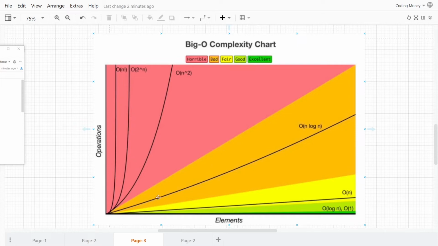So when we grow bigger and bigger with our input, how much does the algorithm slow down? The less it slows down, the better. I can see we have O of 1 constant, O of n, and O of n squared. This is excellent, this is good, fair, and this is bad. This is horrible. You don't want to be here. Anyways, now let's see how we calculate these values. How can we determine which line in this complexity chart our code falls into?